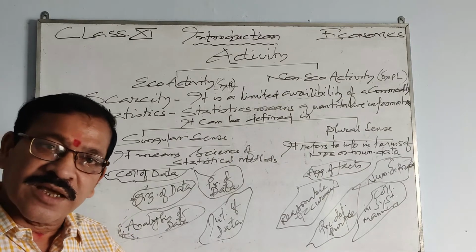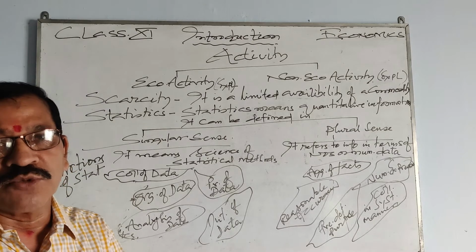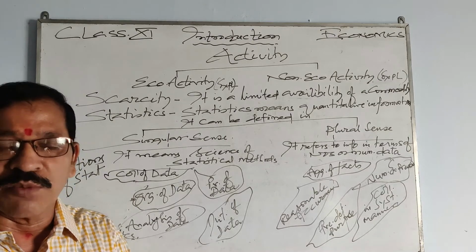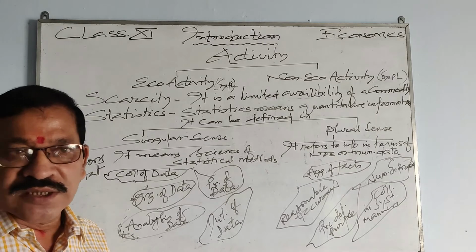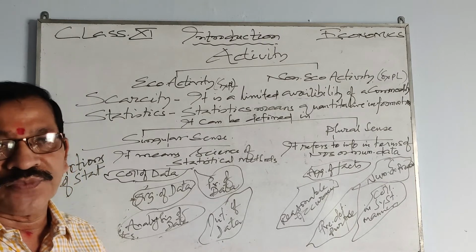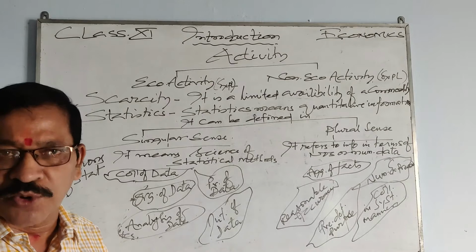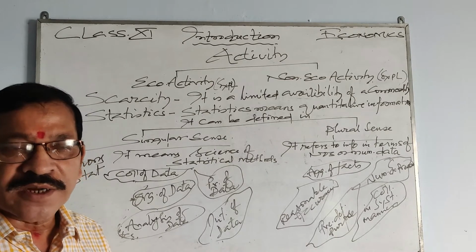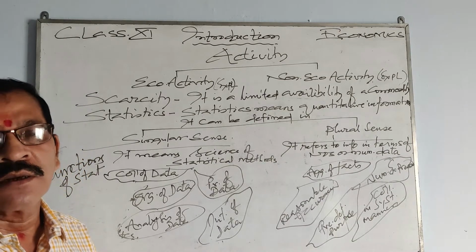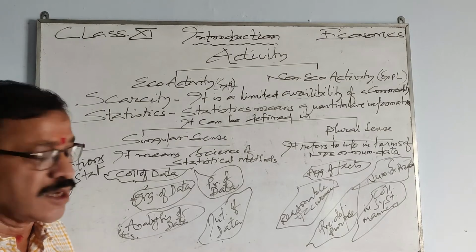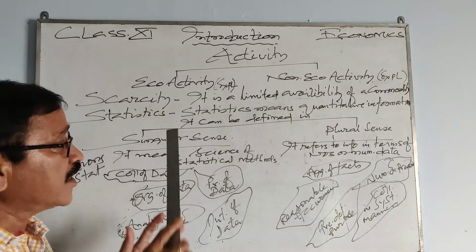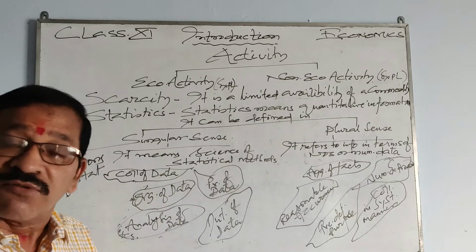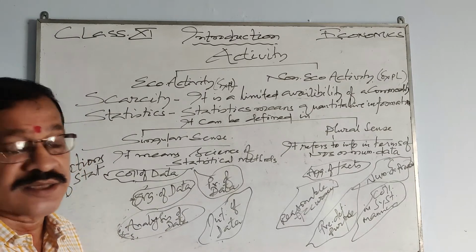From the given data, we can come to know what the problem is, where the problem lies, how we should solve those problems, and what the basic cause of such problems is. All this we can interpret, and accordingly we can formulate policies. So these are the 5 methods which come under singular sense while defining statistics.